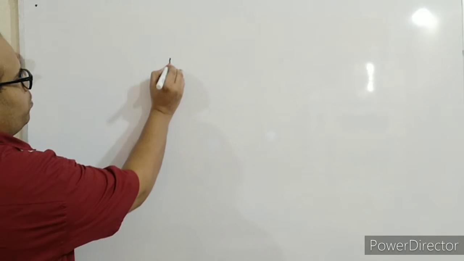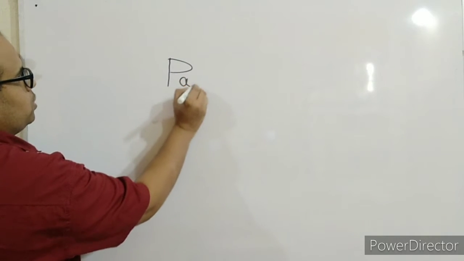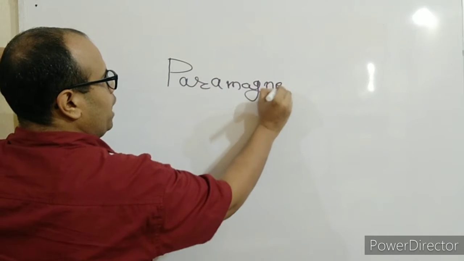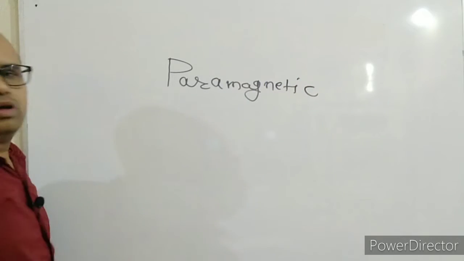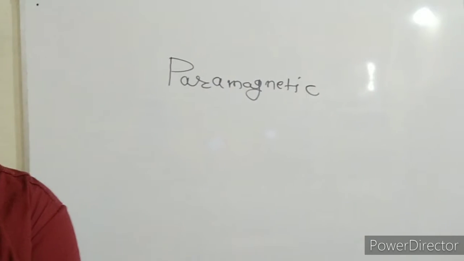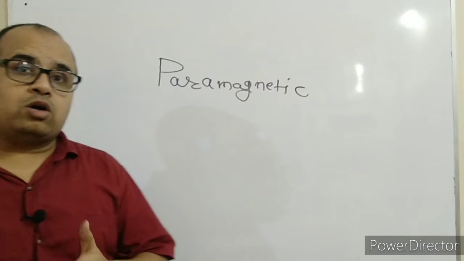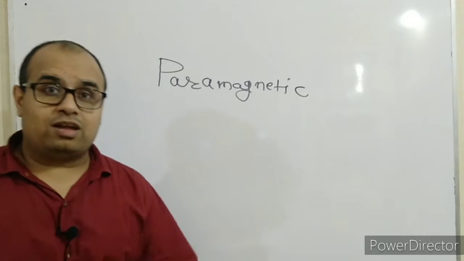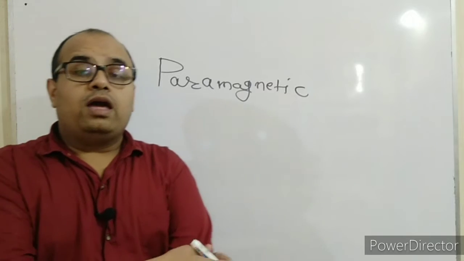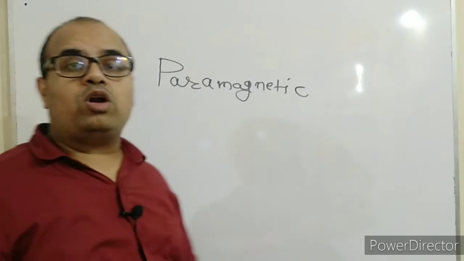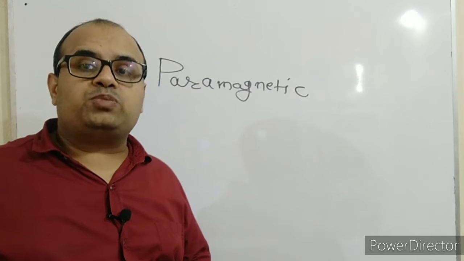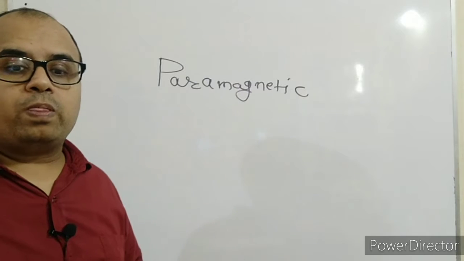Now we will be talking about paramagnetic materials. We discussed materials which have the tendency to move away from the strong magnetic field, or go towards the weaker magnetic field, or repel away from the magnetic field. But there are certain materials which are called paramagnetic materials. And what do these paramagnetic materials do?